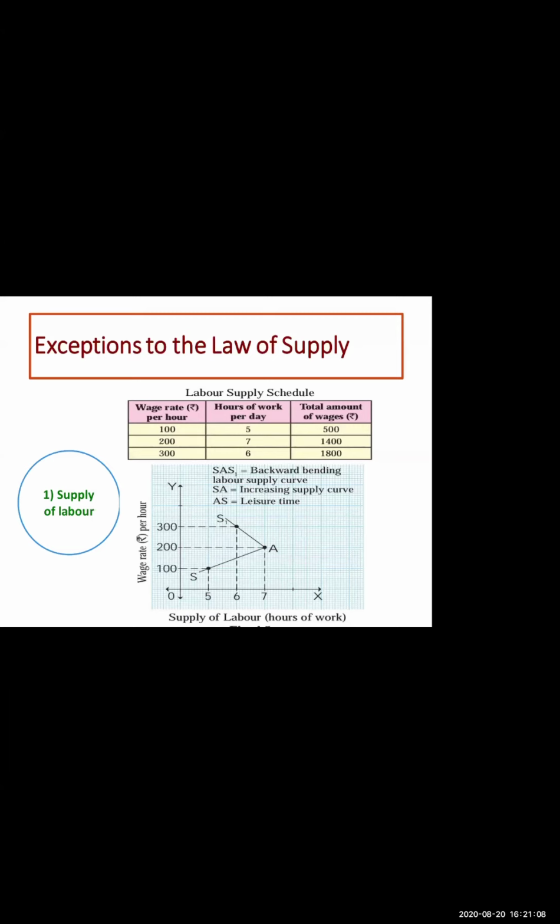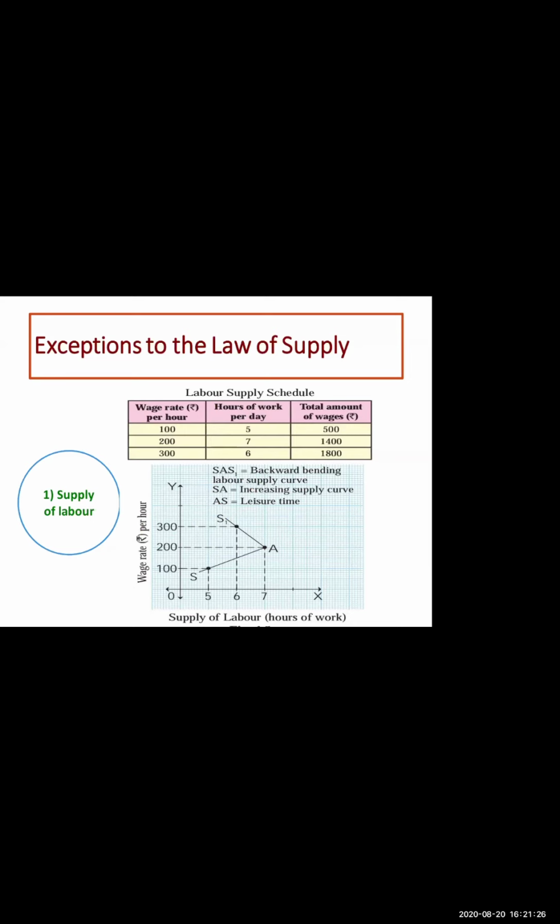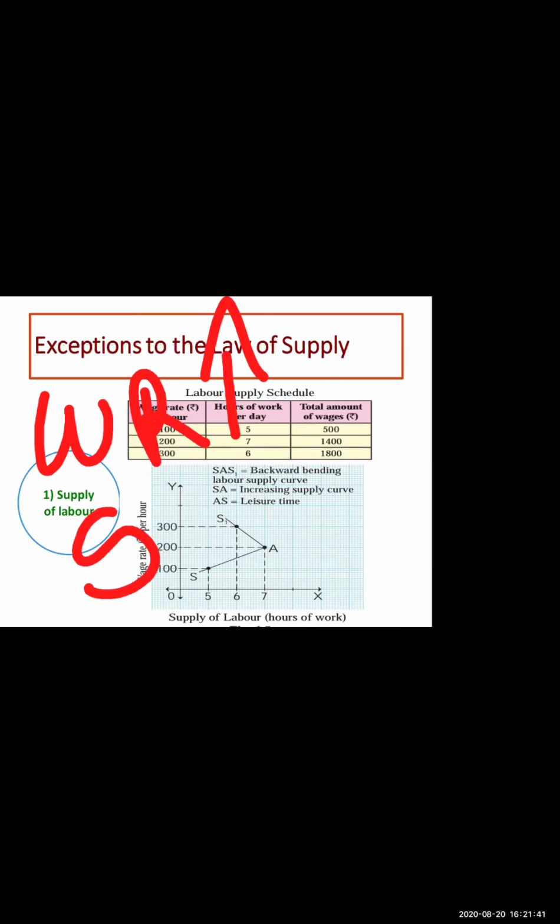In case of labor, as the wage rate rises, the supply of labor also rises. This shows a positive and direct relationship. At the starting, when the wage rate of the labor is increasing, supply of the labor is also increasing.